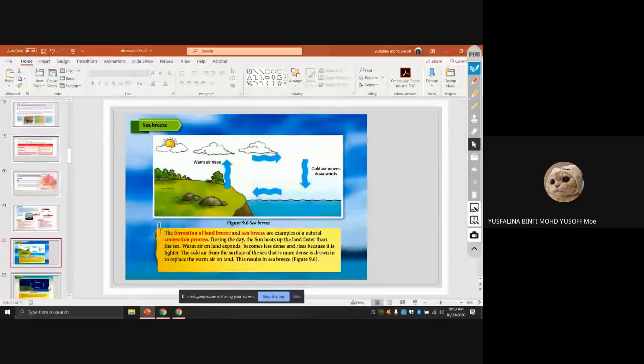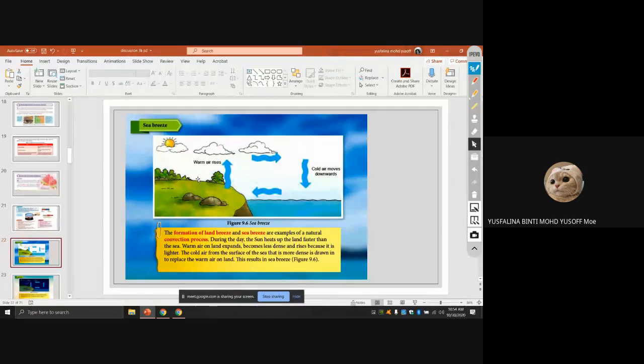Okay, so let's say you go to the beach. So sea breeze, right? So what is the sea breeze? The formation of the land breeze and sea breeze are examples of natural convection processes. Let's say at the land, in the morning. So during the daytime, right?